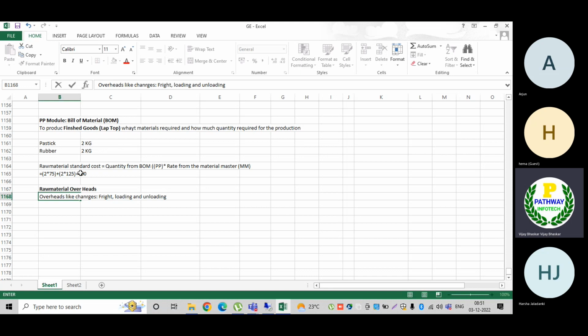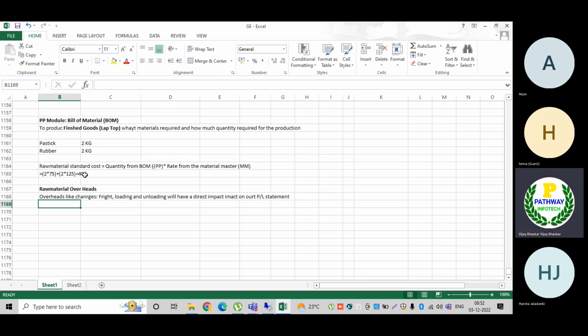This is the 400, and in this 400 you need to calculate, let us assume, 5% loading and unloading charges. Loading and unloading charges will have a direct impact on our profit and loss statement.